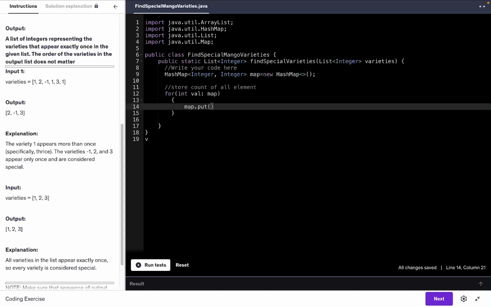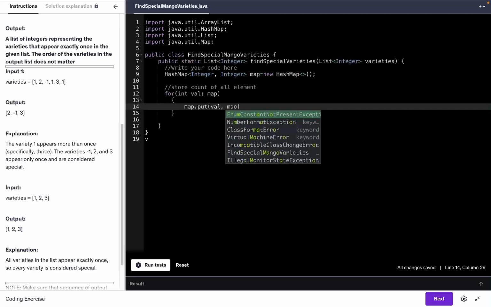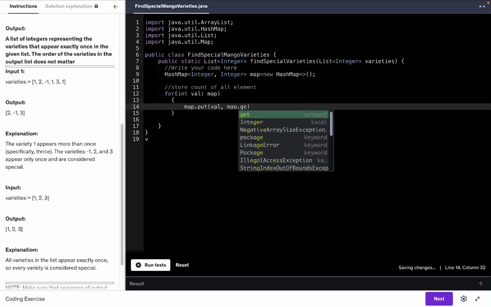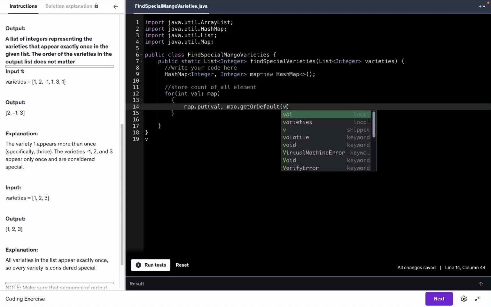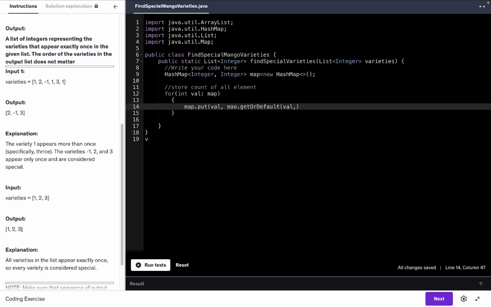So first of all, this is going to be your value, whatever your value is, and map dot getOrDefault. This is a method which is already there in the hash map, which says if we got this value in the hash map, then update it, otherwise put it as 0, and update it by 1.